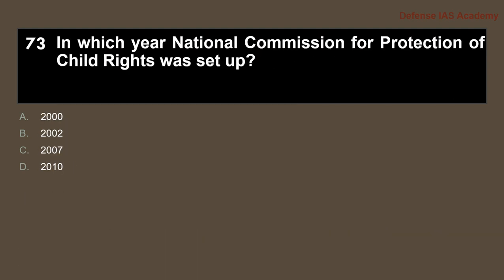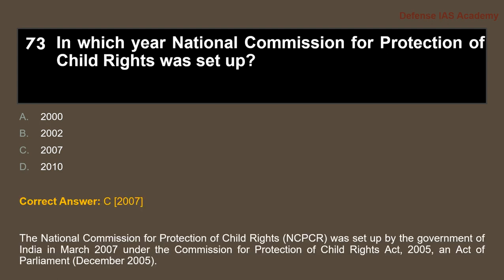Question: in which year was the National Commission for Protection of Child Rights set up? The answer is option C, 2007. The National Commission for Protection of Child Rights was set up by the Government of India in March 2007 under the Commissions for Protection of Child Rights Act 2005, an Act of Parliament passed in December 2005.